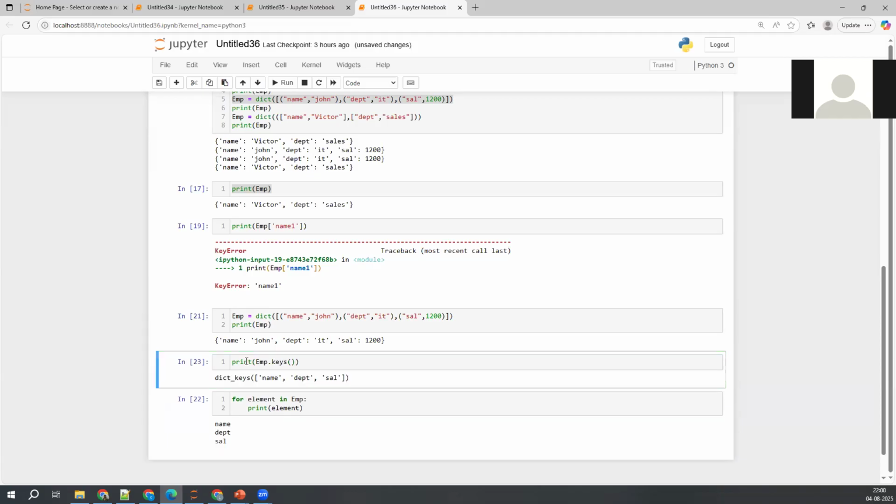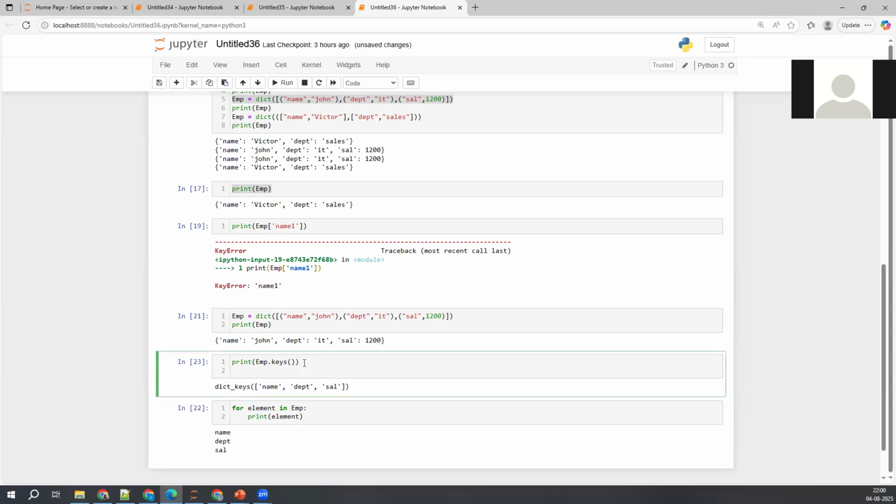This is going to print its corresponding keys, the dictionary keys. It is creating a dict object in the backend, but it is displaying an iterator.